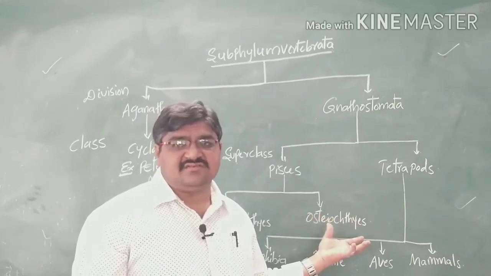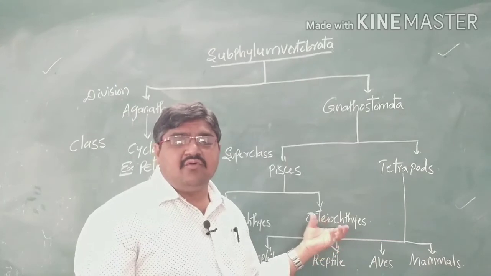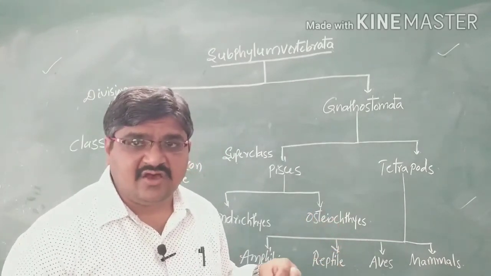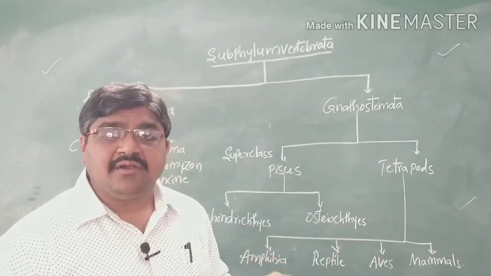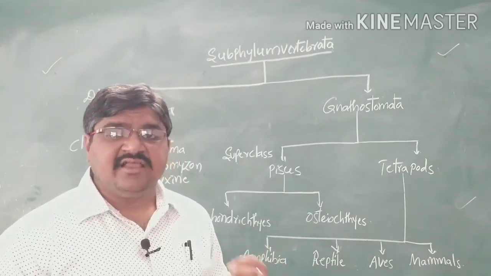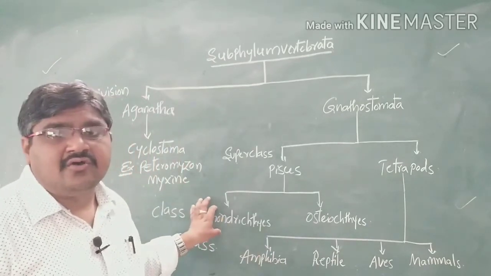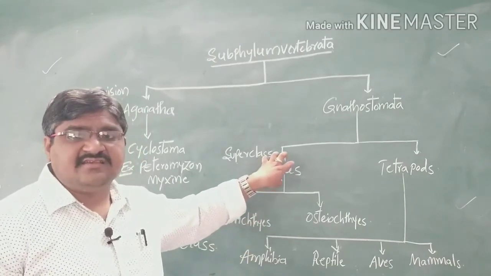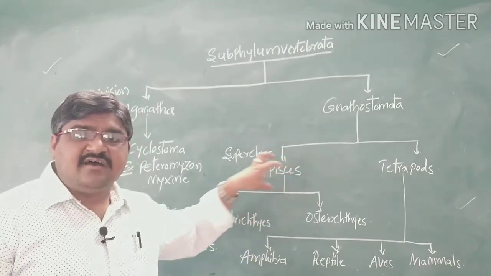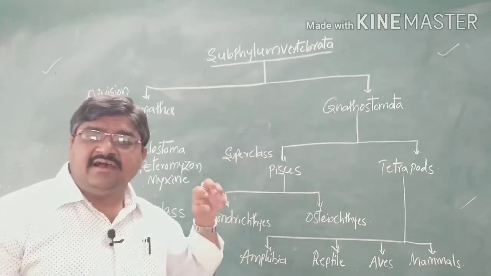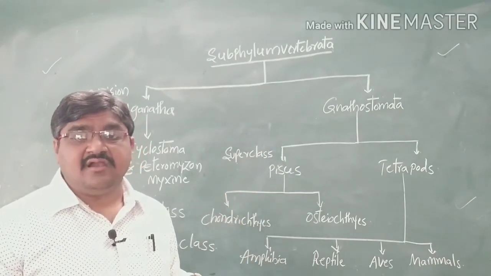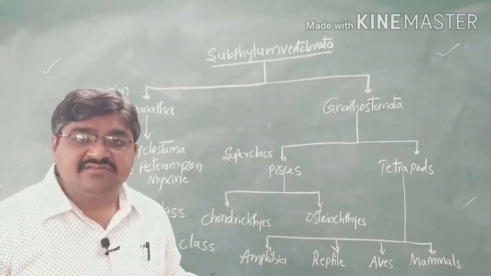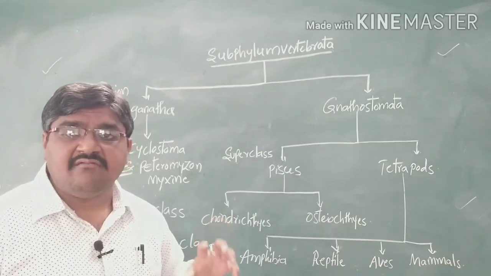If the vertebral column is made up of bone, such fishes are called Osteichthyes. If the vertebral column is made up of cartilage, then we call them Chondrichthyes. Now in this class, the first one is Pisces. Pisces are all aquatic forms, either marine or freshwater forms.